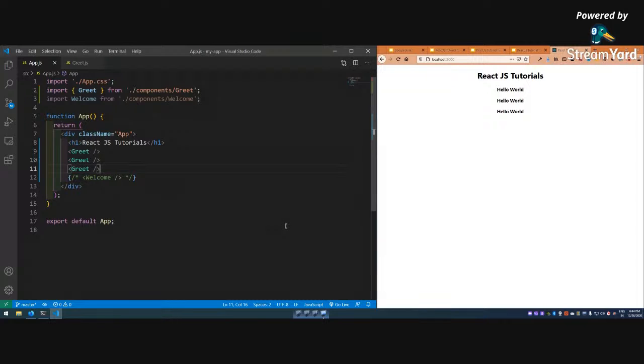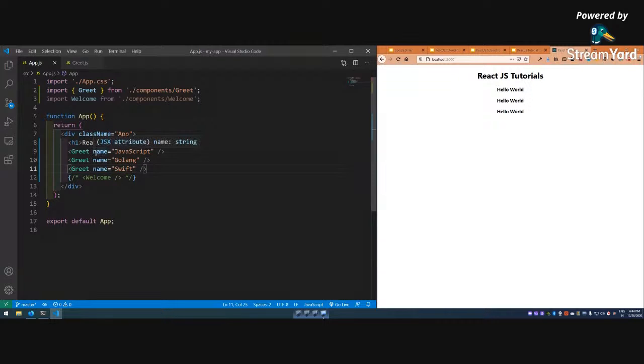Now I'll pass name equal to JavaScript, name equal to Golang, name equal to Swift. So this is known as props.